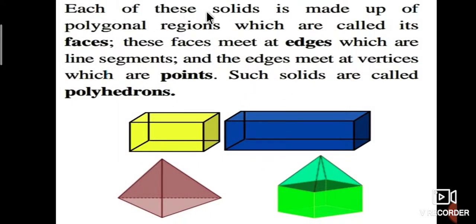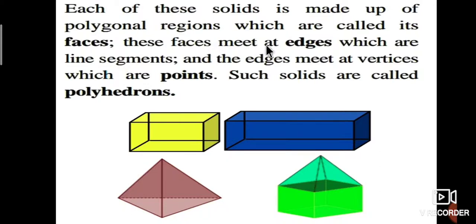Each of these solids is made up of polygonal regions which are called its faces.